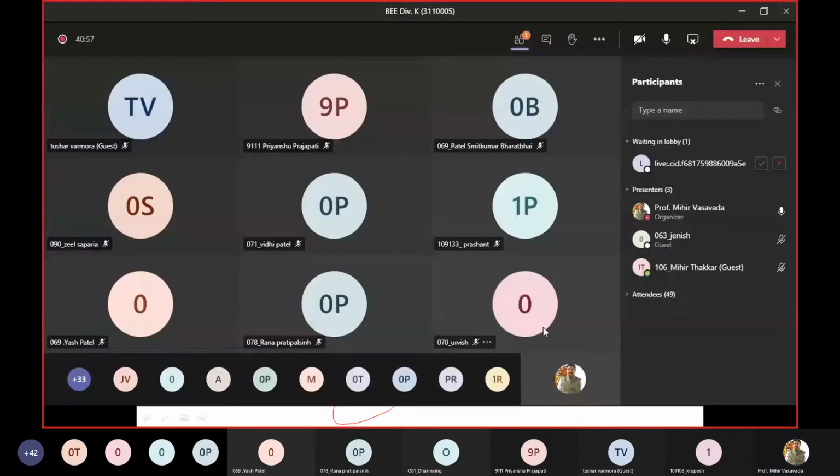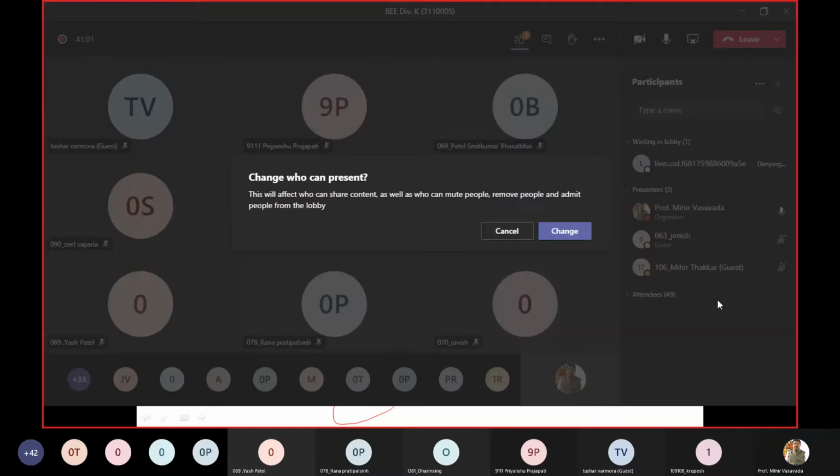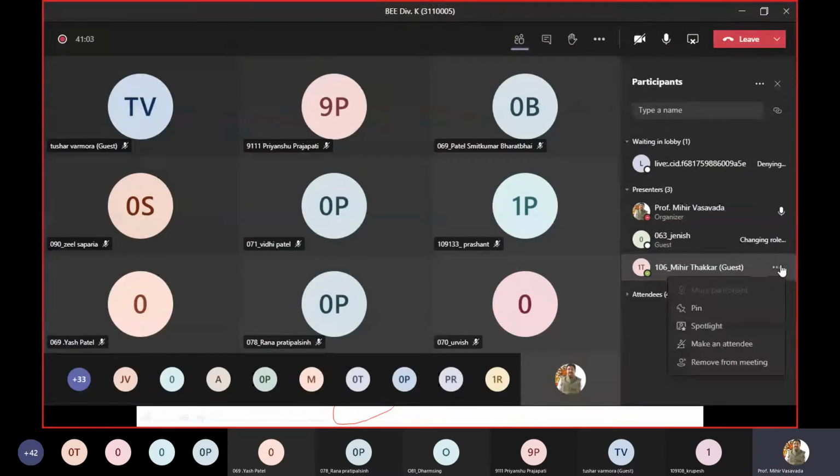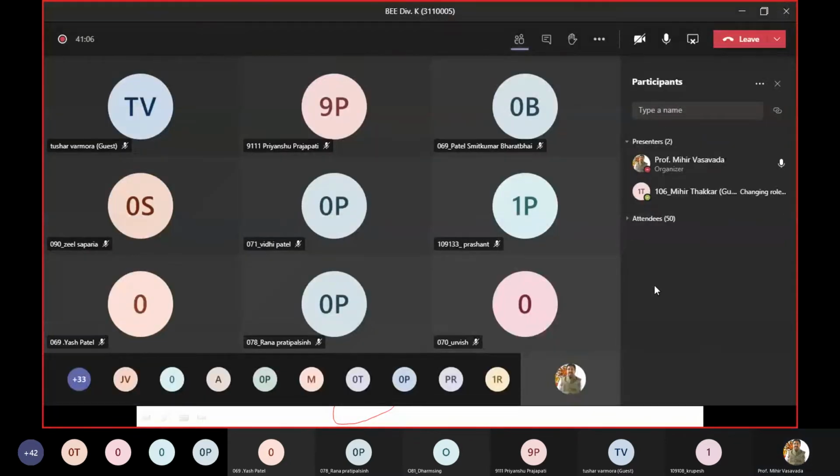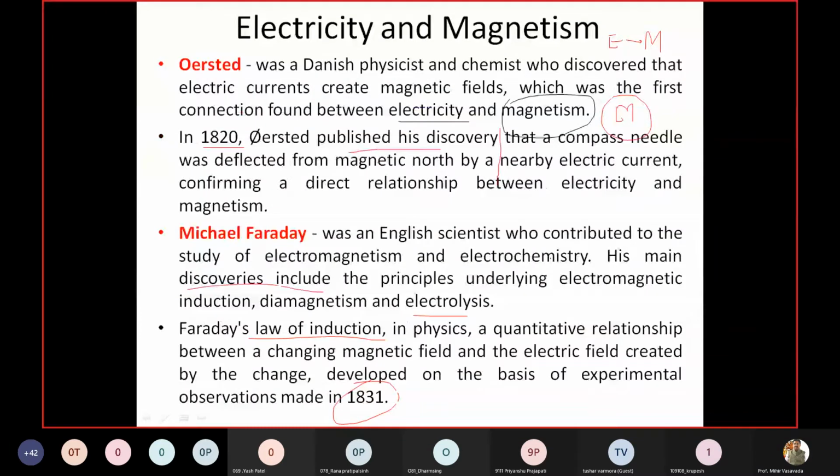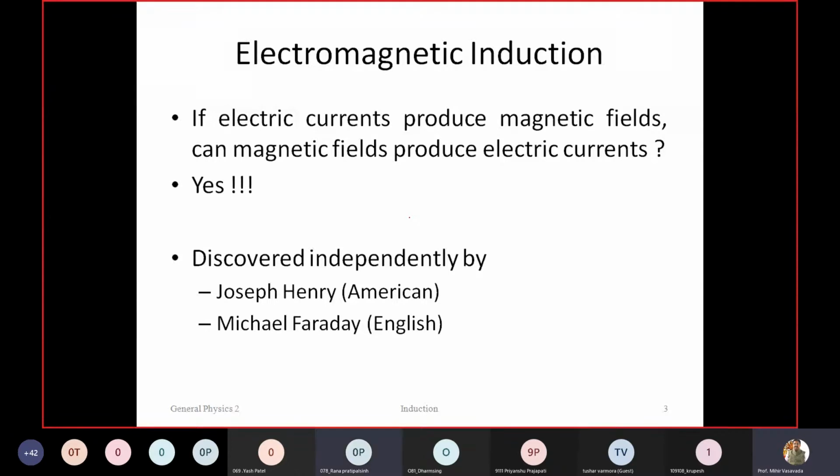Clear? Any question here? So current produces a magnetic field. Can a magnetic field produce electric current? Yes.